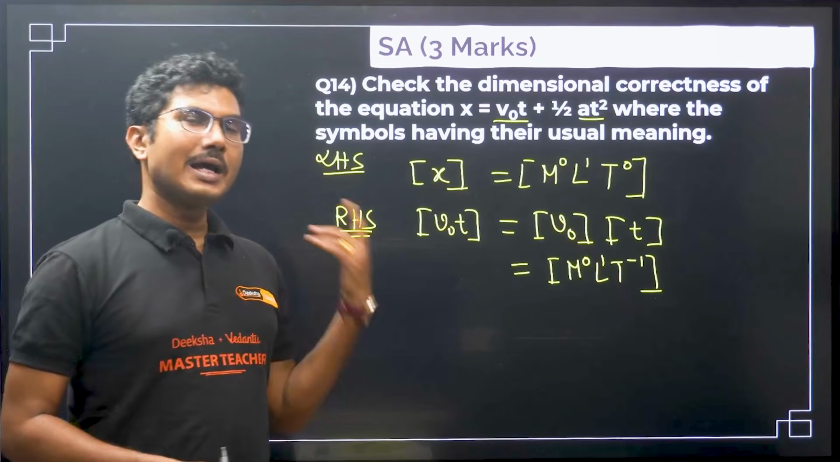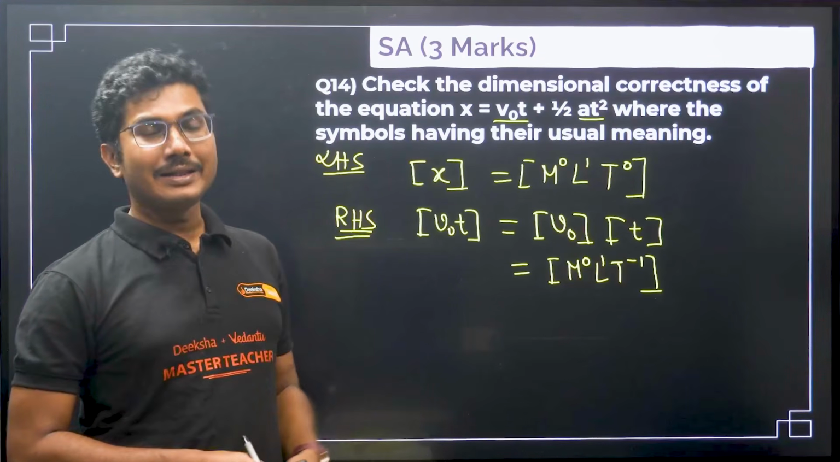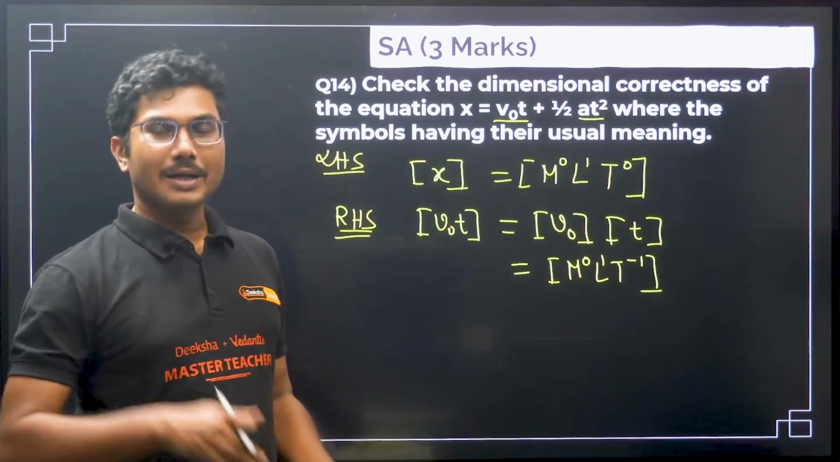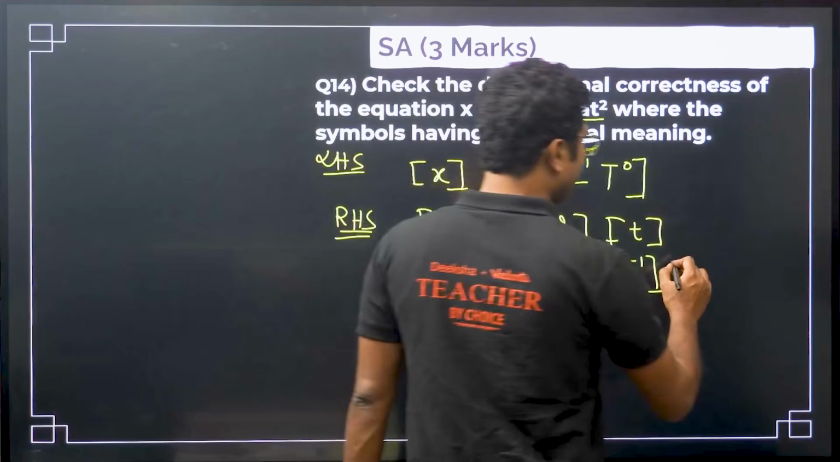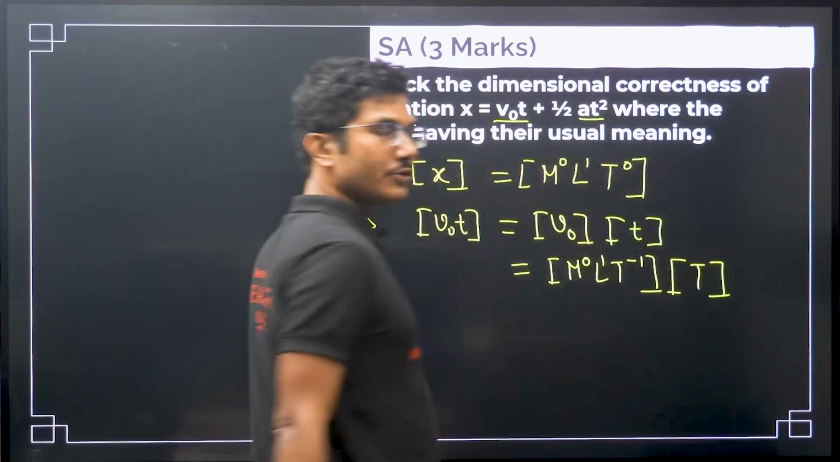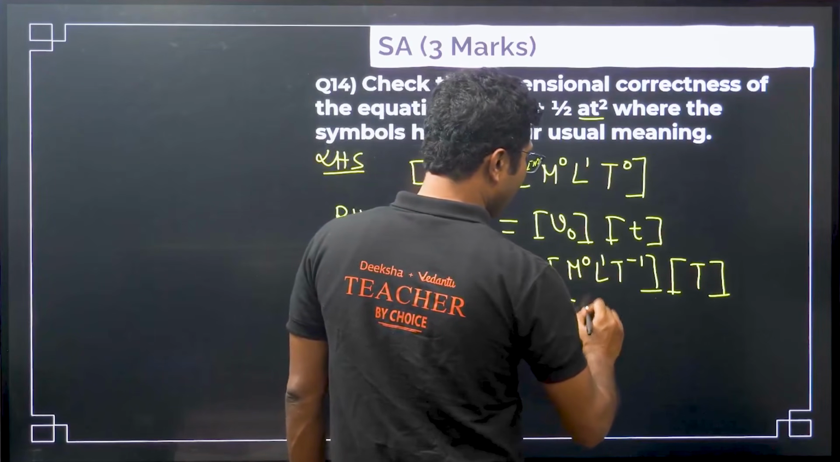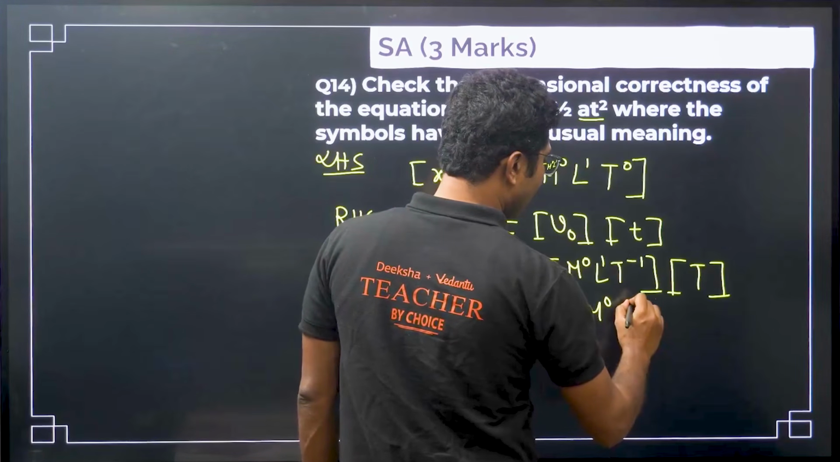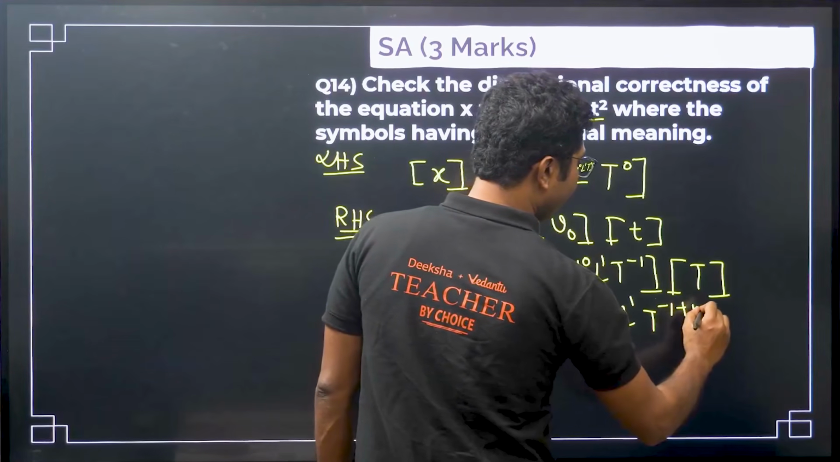So what is the SI unit of velocity? Meter per second. So meter means length, per second means per time, that means t to the power of -1, right? So what is the dimension of time? Dimension of time obviously is time, so you have to multiply it. Okay, so now you add them, m to the power of 0, l to the power of 1, t to the power of -1 plus 1, right?